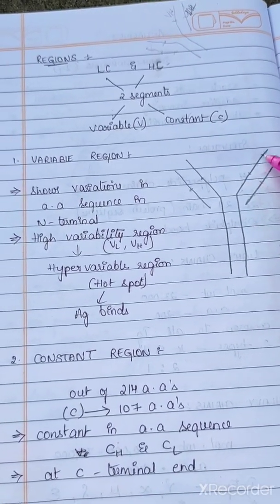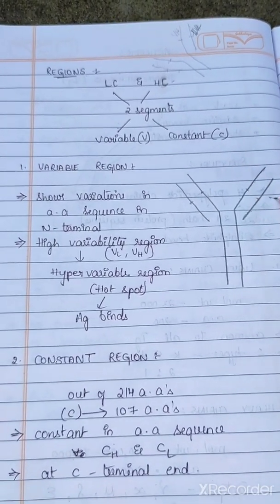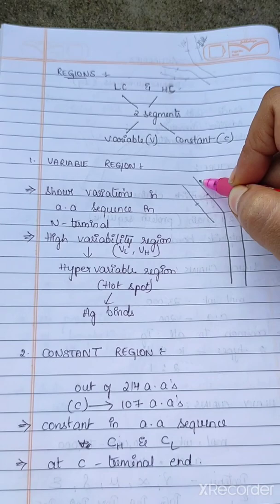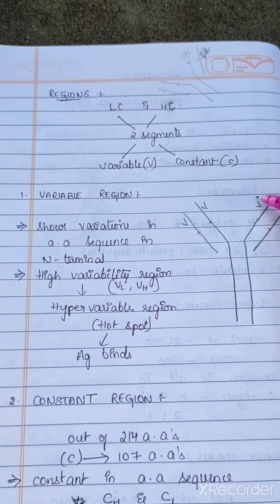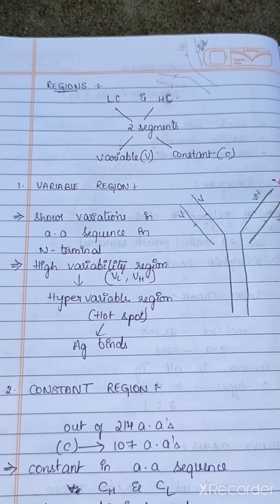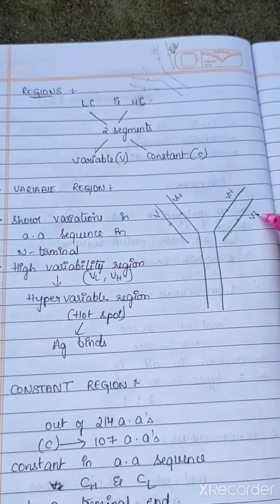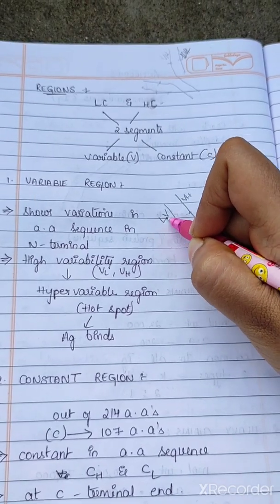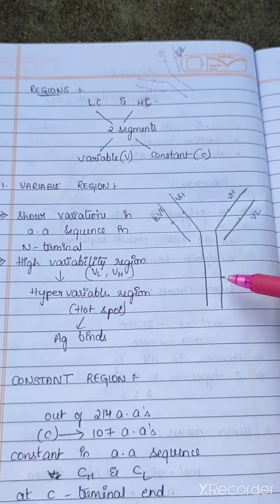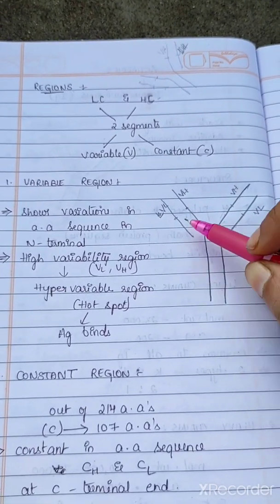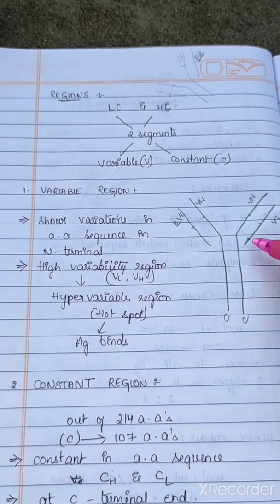So this part which is towards the N terminal end, we call that part the variable region. As it is a heavy chain, we call this region VH. As it is a light chain, we call this region VL. And the remaining part is the constant region. The remaining part which is present towards the C terminal end is the constant region.